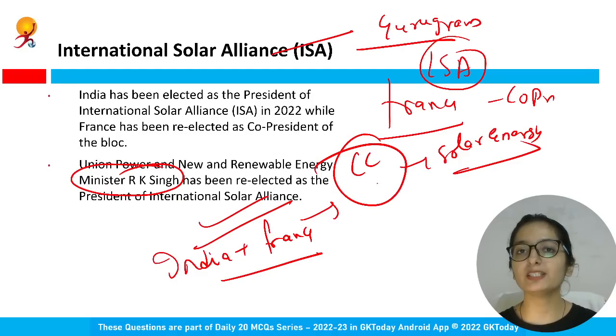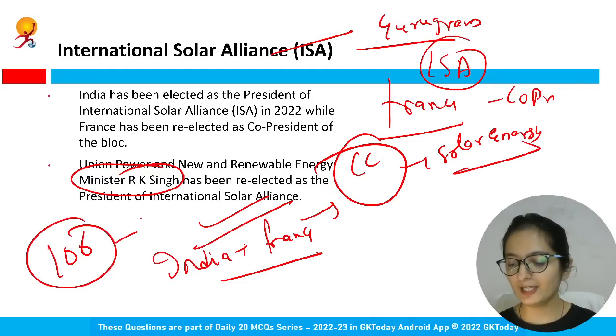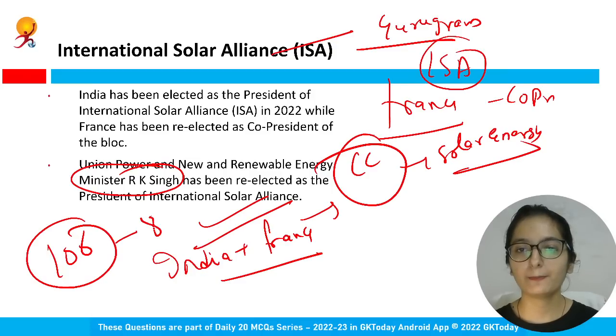How many member countries have signed the ISA agreement? ISA framework agreement, total 106 countries. But 86 have, just a second.